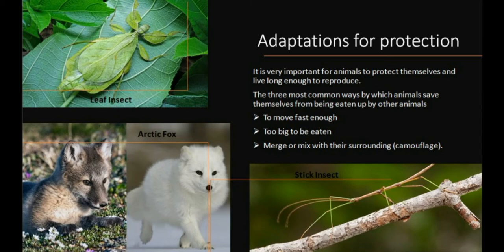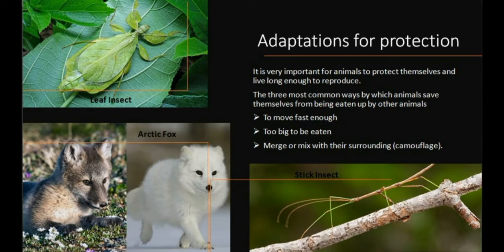Fishes, houseflies, and frogs move fast enough to escape from their enemies. Next is too big to be eaten. Whales, elephants, and hippopotamuses are too big to be eaten by other animals, so they are protected. And some animals merge or mix with their surroundings,